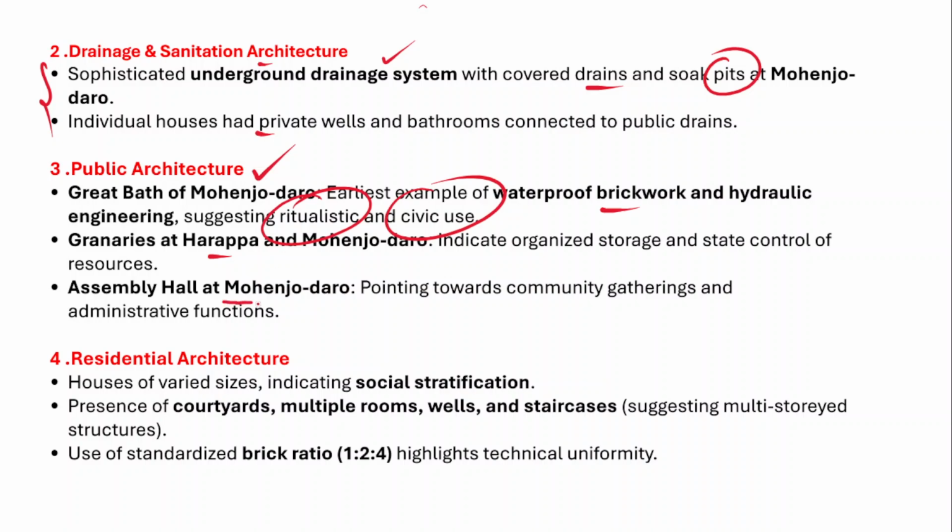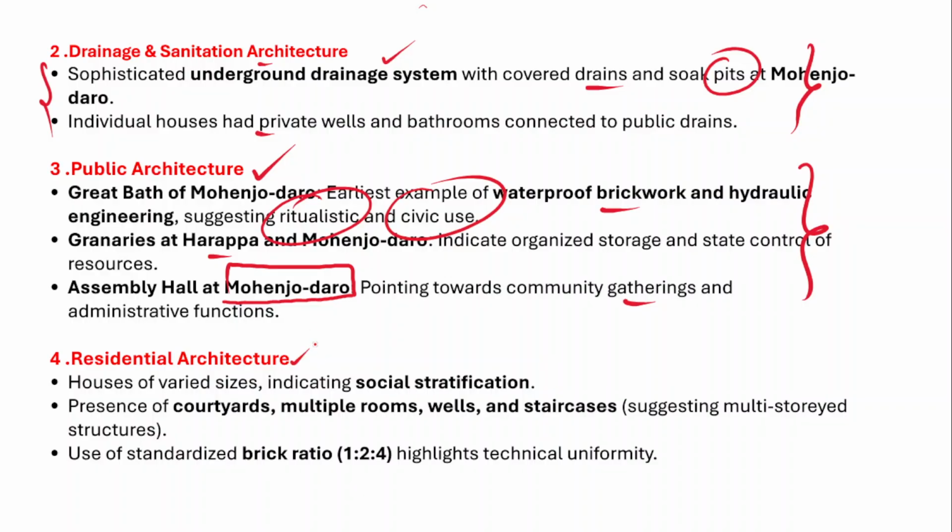And they even constructed an assembly hall at Mohenjo-daro. So therefore it points towards community gatherings and administrative functions. So these are all the essential features of the town planning and architecture during the Harappan civilization.